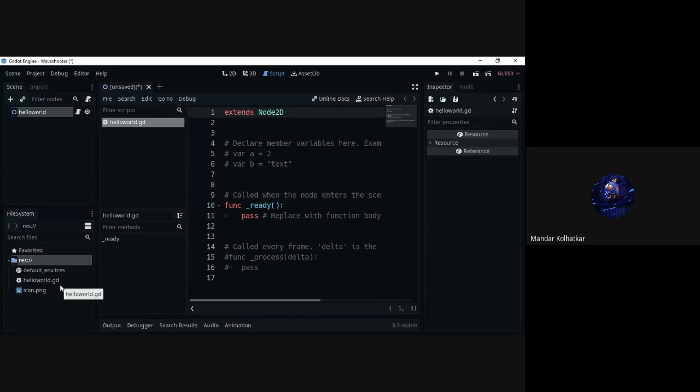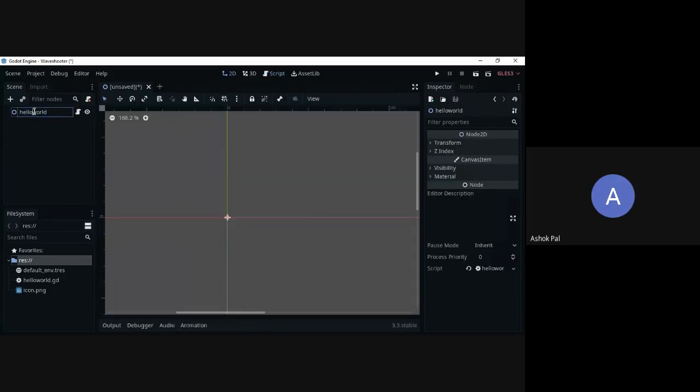Let me see. If you put some space over here, nothing happens. You can put any name, whatever you want, nothing happens. It's just a name for you. The developer can give any name to the node he or she likes. I just put it like this, hello world without space. If you want, you can put space. You can even put underscore. Let's continue. Did you get that?